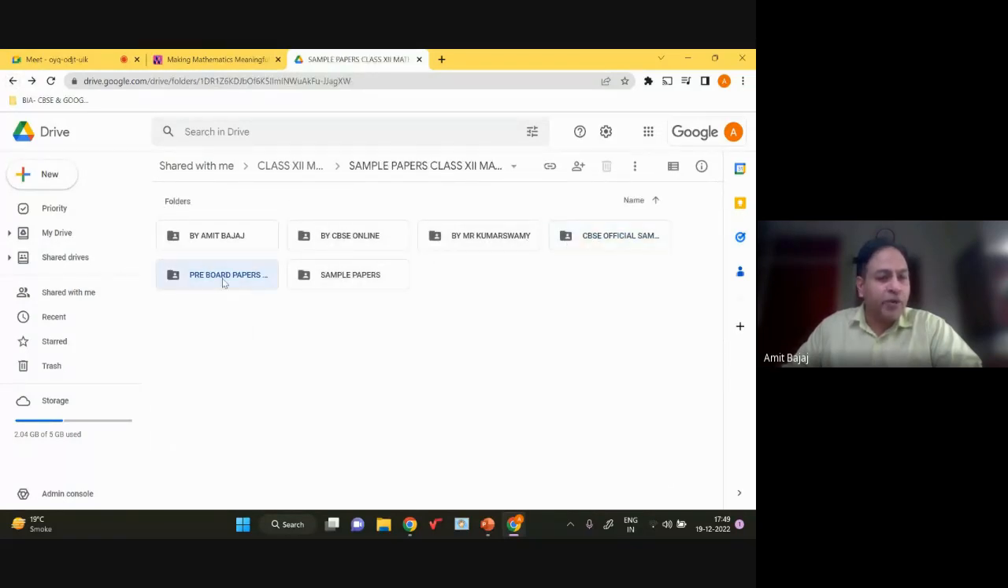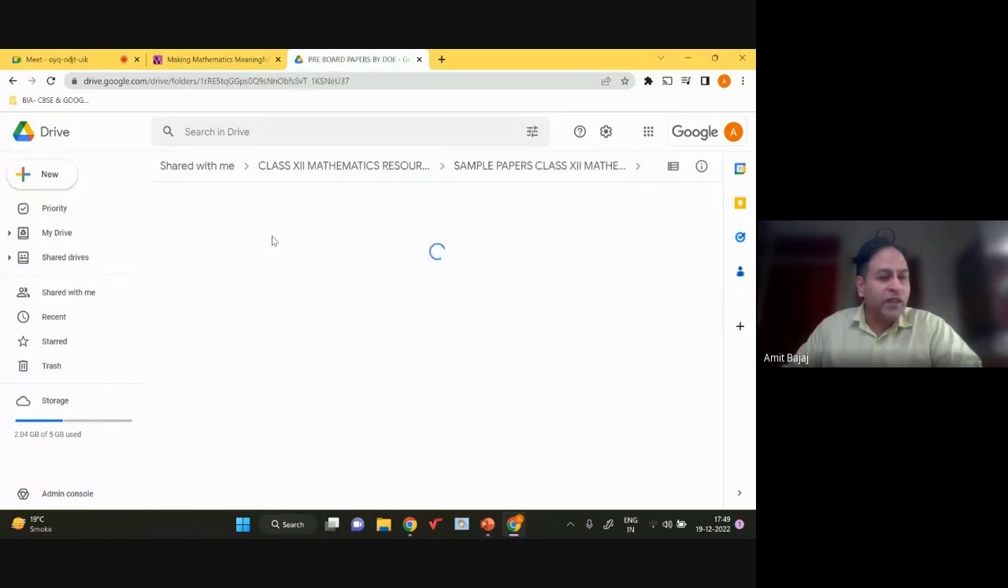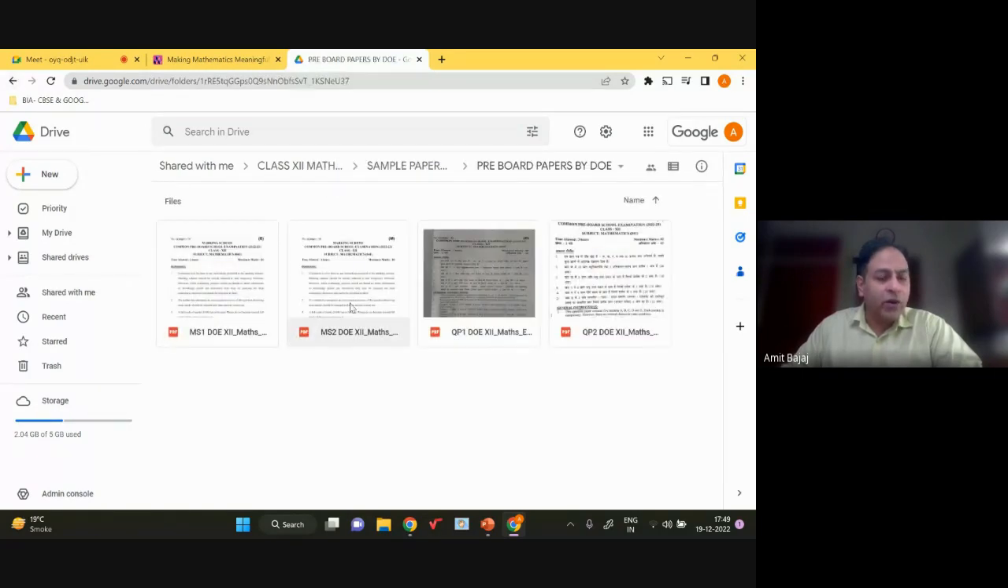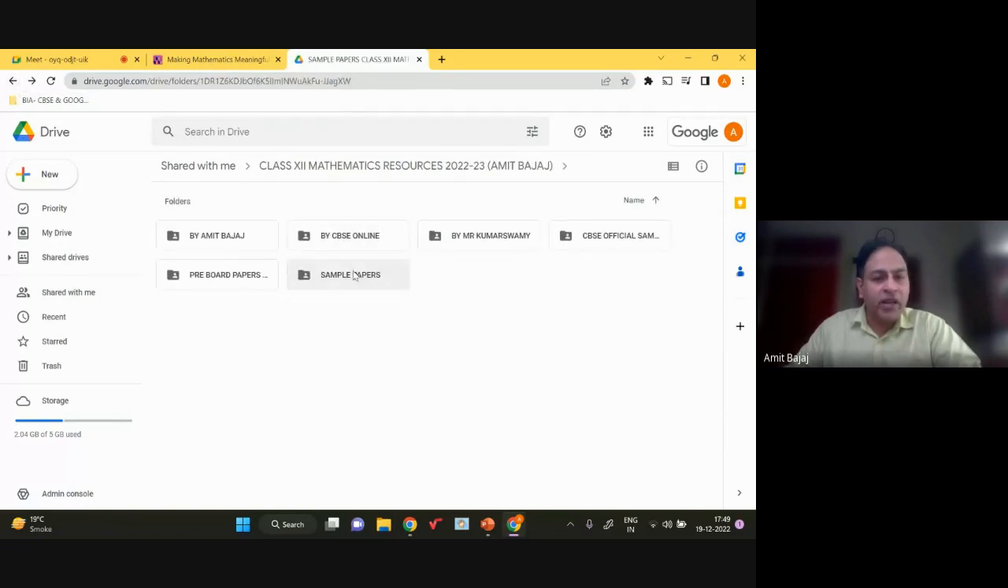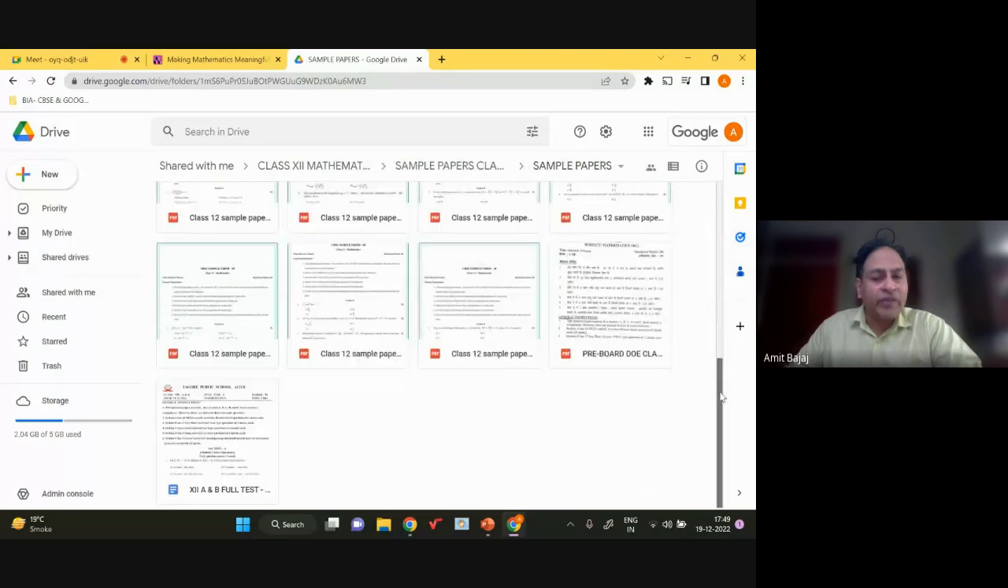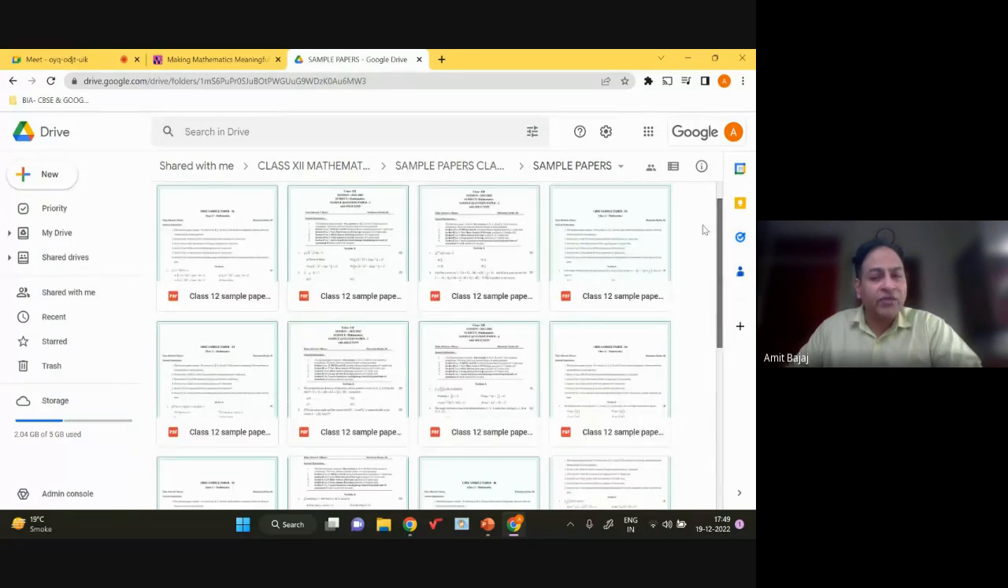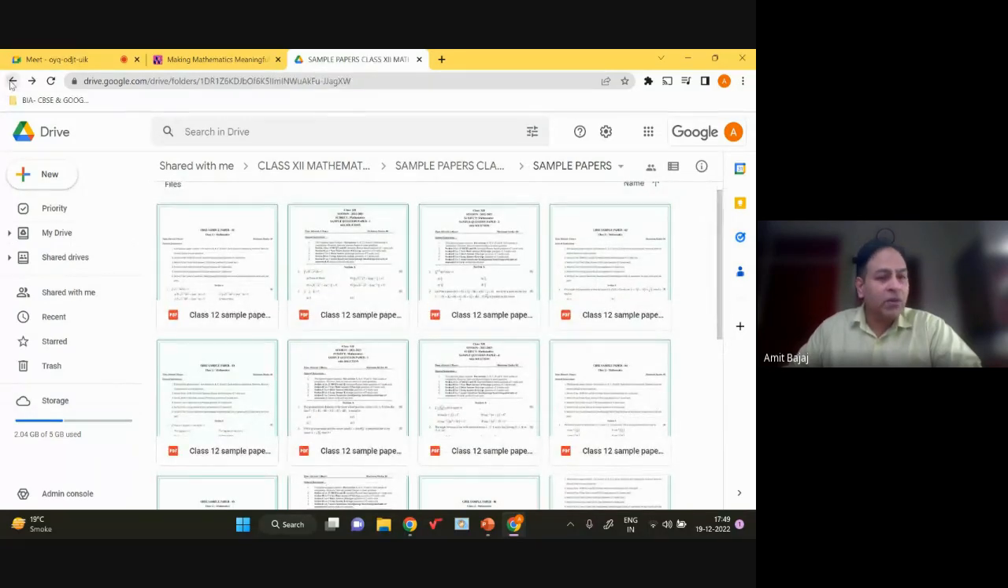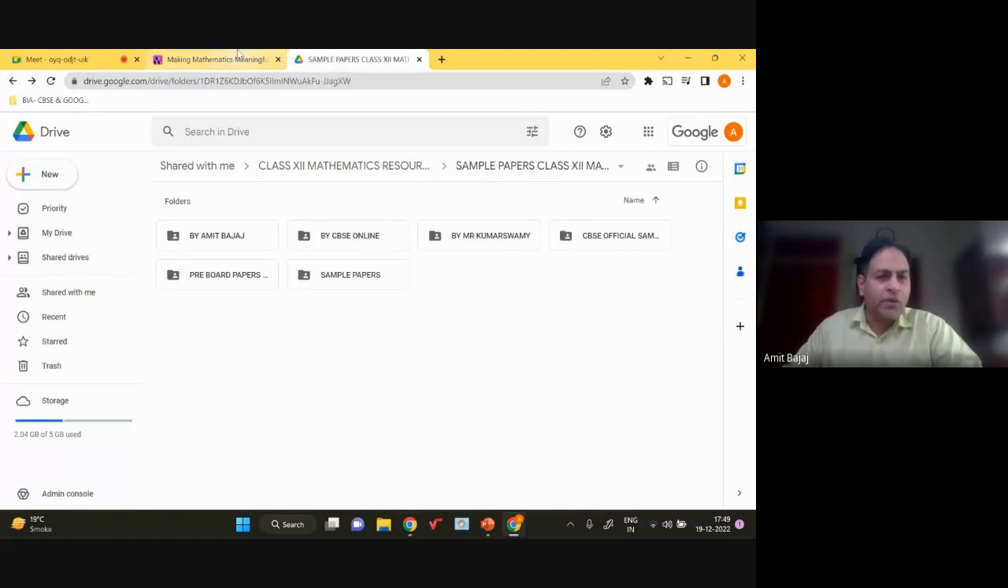The CBSE pre-board papers for different schools are available over here. Today only, two days back, the Delhi government had their pre-board 2 papers, morning shift and evening shift, with the marking scheme. They are made available here. And then sample papers. You can see a lot of sample papers here with the solution key as well inside the paper only. So you just need to explore my website.